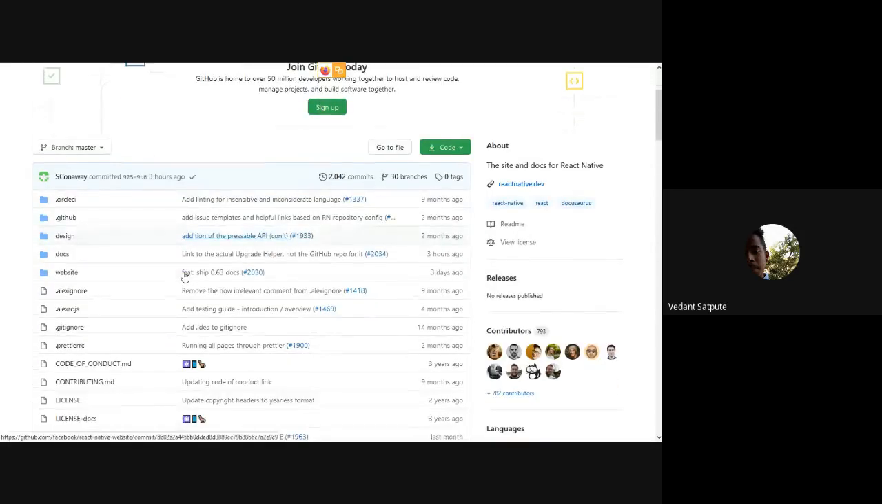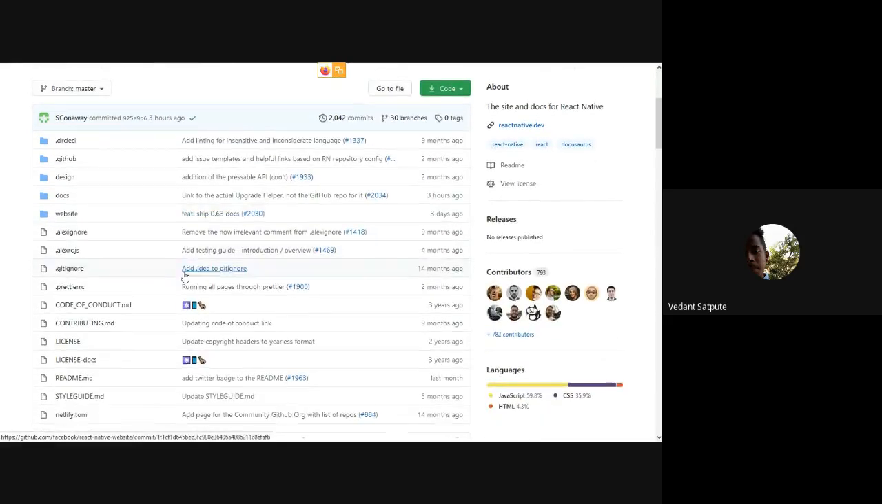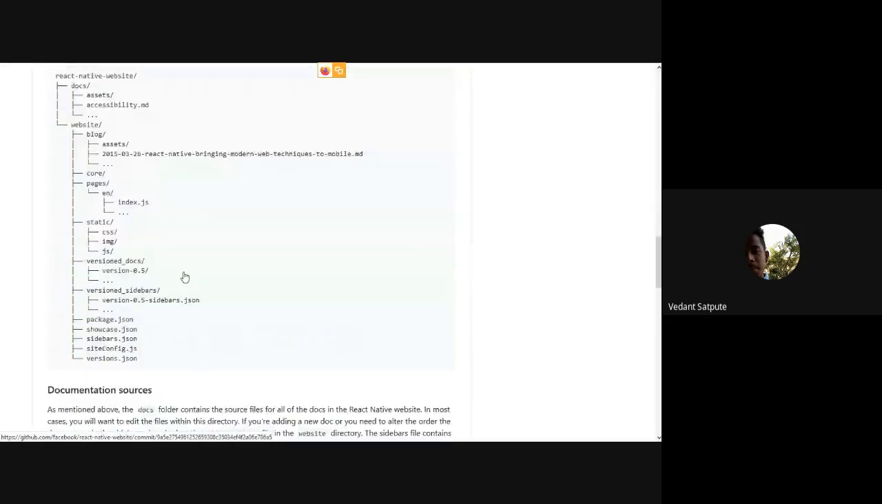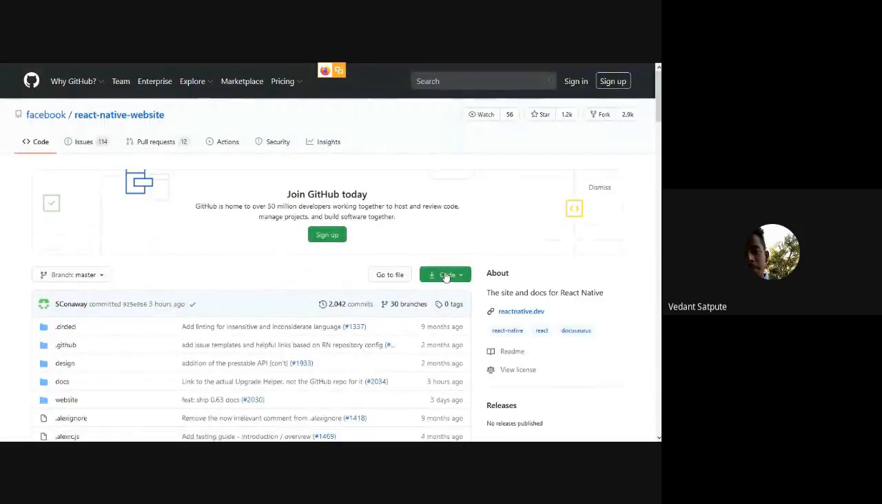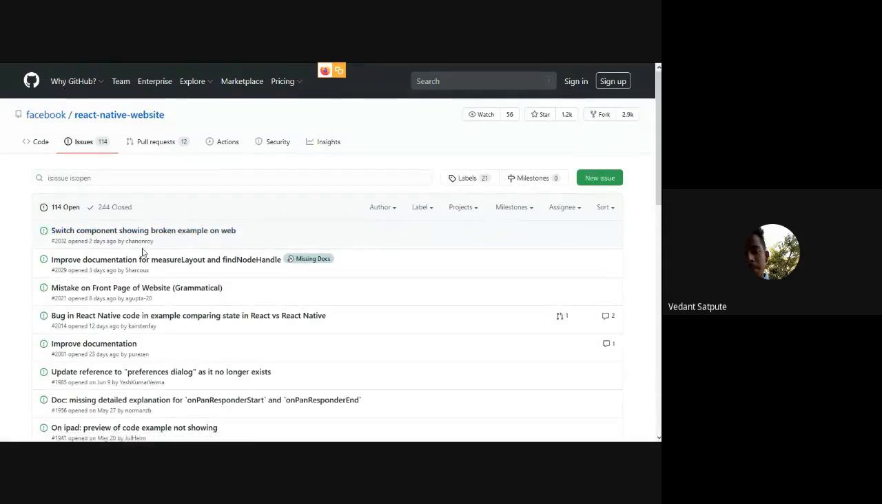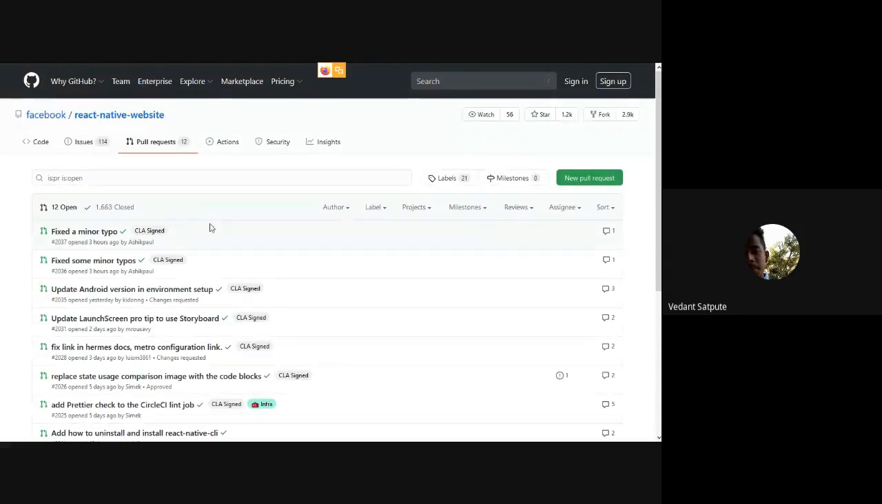Suppose this is React Native. Now you can see that this gives us a complete project, and you can just download it from here. You can also see that people contribute to this, and you can also contribute. If this has an issue, you can resolve it. You have pull requests, where people say this is what I have changed in the code, and you can check these changes and tell me if this works.